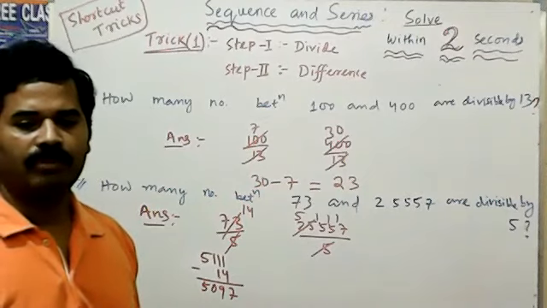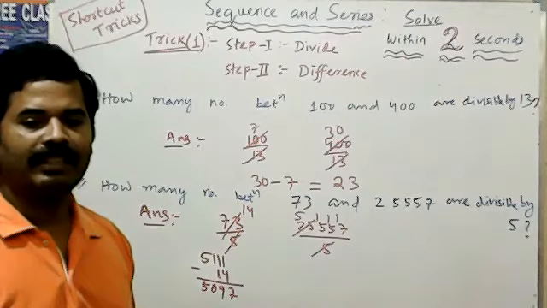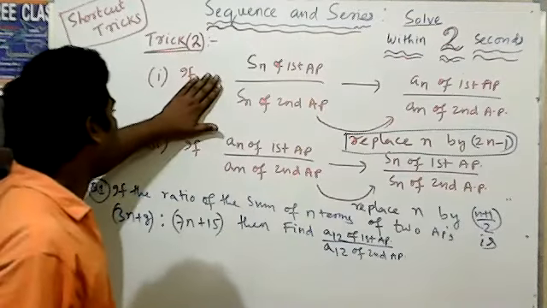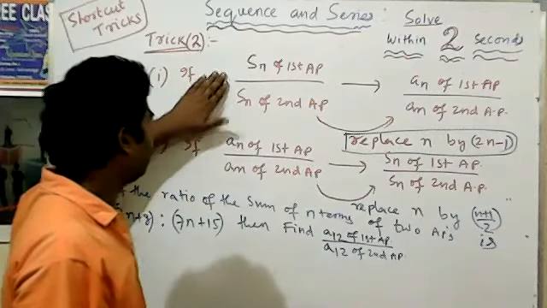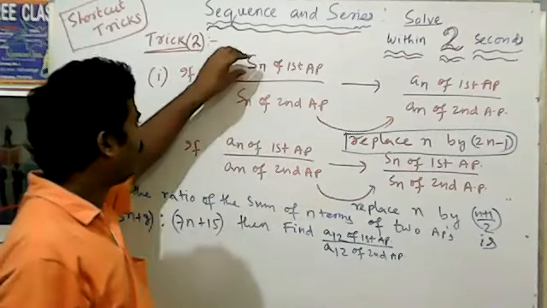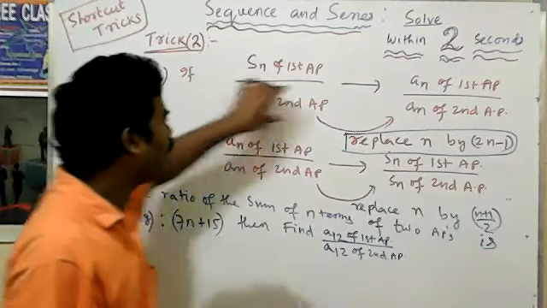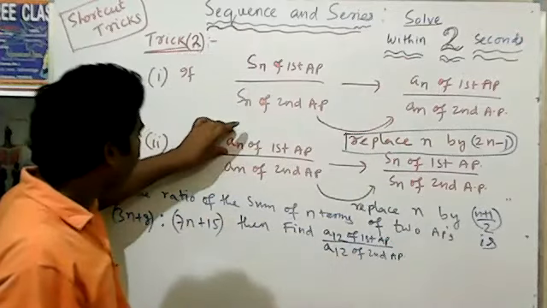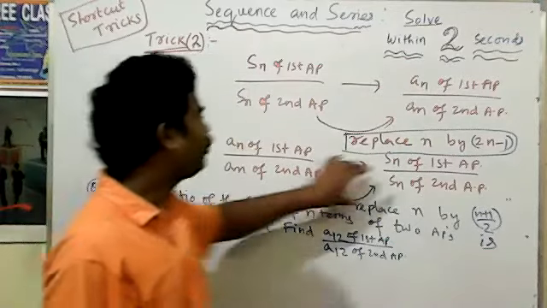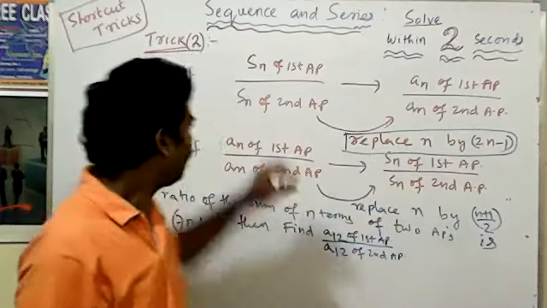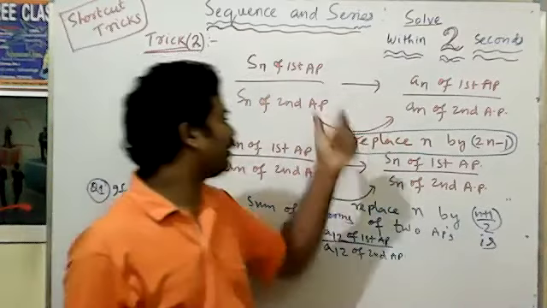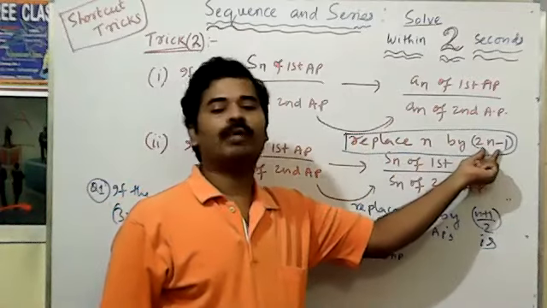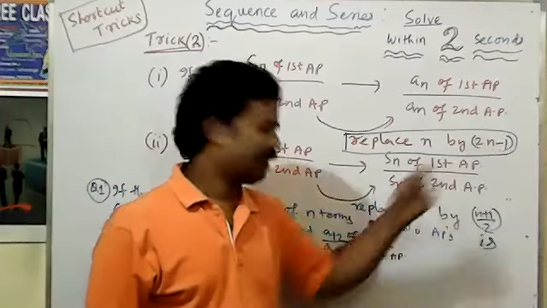Okay, now this comes to another trick. This is the second trick, trick number 2. What does the trick say? If the question is given in this format: 2 AP में Sn दिया है, हमको n निकालना है. और n का रेशियो दिया है, हमको Sn निकालना है. तब Sn का रेशियो दिया है, n निकाले, तब क्या करेंगे? In place of n, you have to write 2n minus 1, then you get the result.